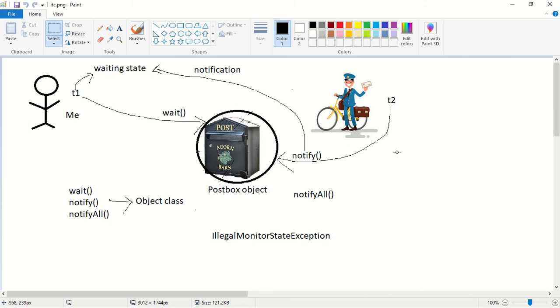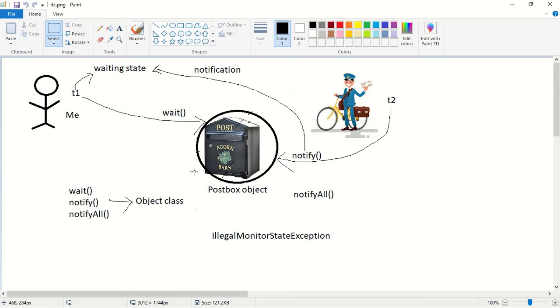The thread which is responsible for performing some update operation, after performing the update, is responsible for calling the notify method. After calling notify, the thread will give the notification to the waiting thread. Once the waiting thread receives the notification, it can continue its execution by using the updated information.